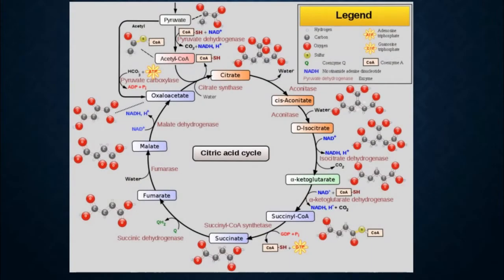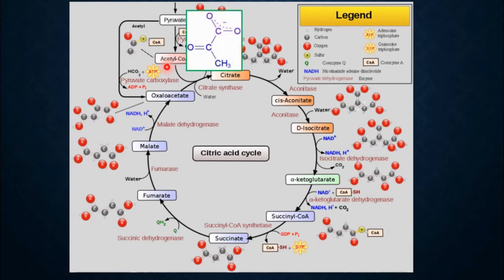Let us understand TCA cycle in detail. You can see this is the overall process of TCA cycle. So the pyruvate, we have seen in the earlier slide, the conversion of pyruvate to acetyl-CoA. Now we will begin with what happens to this acetyl-CoA. At sometimes this pyruvate can be converted into the final product of TCA cycle, that is oxaloacetate also, and you can see the process continues. It is a cyclic process. So we will see in detail what is happening from acetyl-CoA.